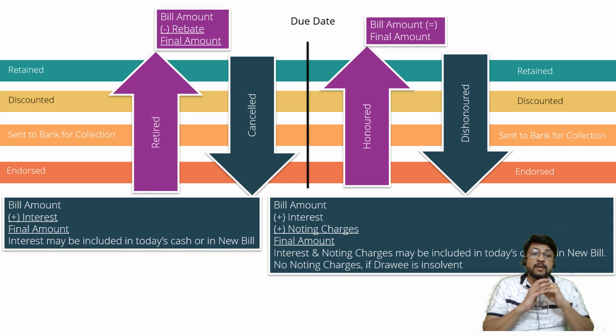So we have considered now everything in theory of bill of exchange. In the first lecture, we studied format of bill of exchange. In today's lecture, we studied three different parts. First part was important terms. Second part was calculation of due date, the concept of nominal due date, legal due date. If the period is given in days or the period is given in months, how to treat that particular thing. We have solved those problems. And then we studied what can happen during the life, what can happen on the due date, or before the due date, or after the due date. Okay, so I hope you have understood all these things properly.